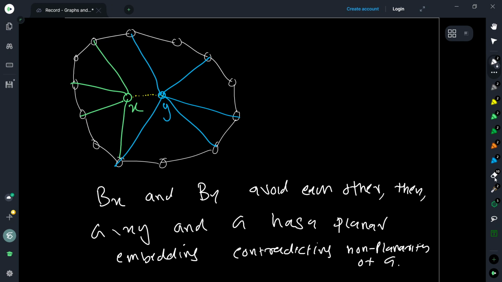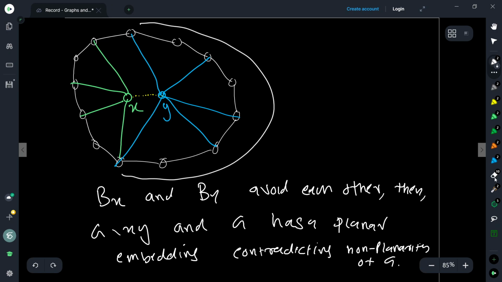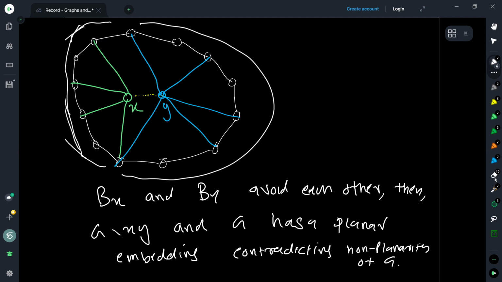One is that Bx and By avoid each other, which means that you can separate the cycle into two segments, in which case they avoid each other.